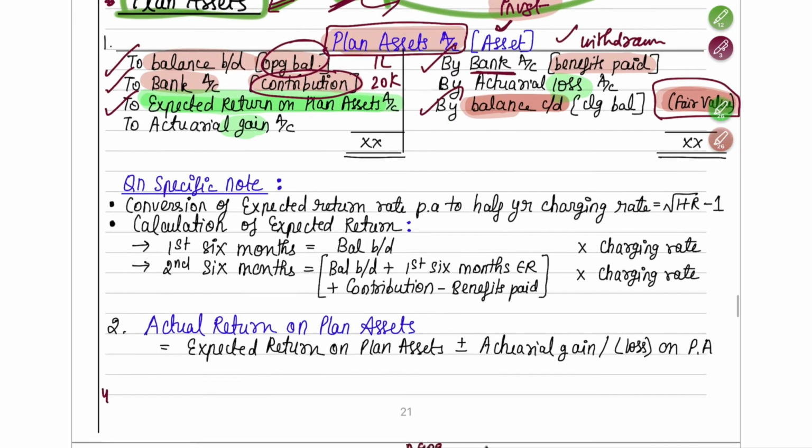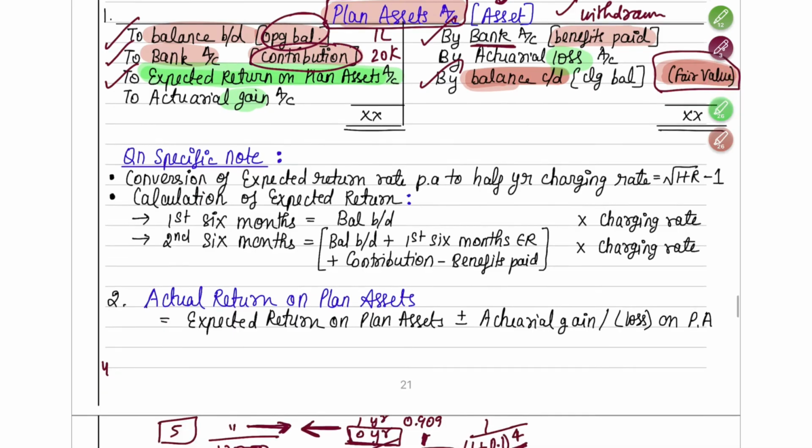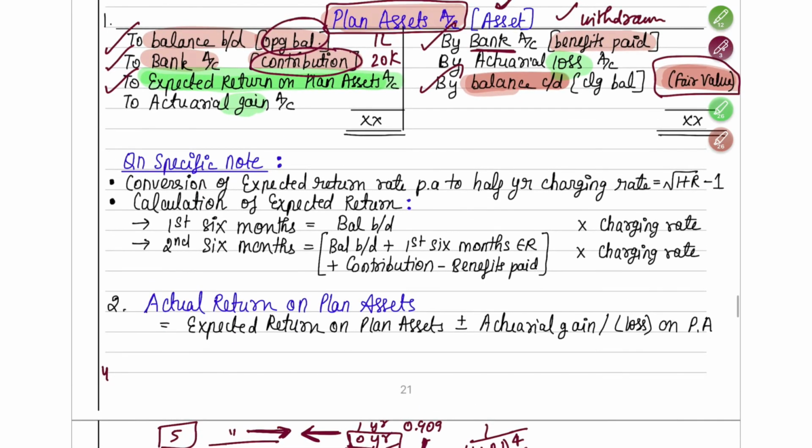Okay. Now here there is some question specific note which tells you that in the question, sometimes what they will tell you is that the opening balance was there from the start. So this will come for 12 months. But the contribution they have made half yearly. That means in between, after 6 months, they have made a contribution, only 6 months in a year is left. So how will you find out the rate for this 6 months?